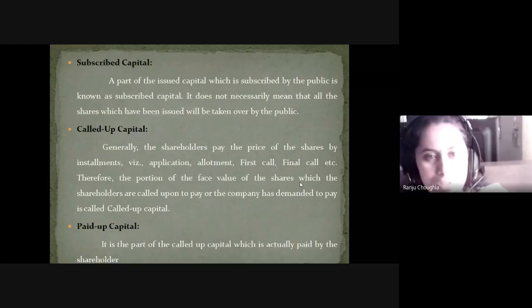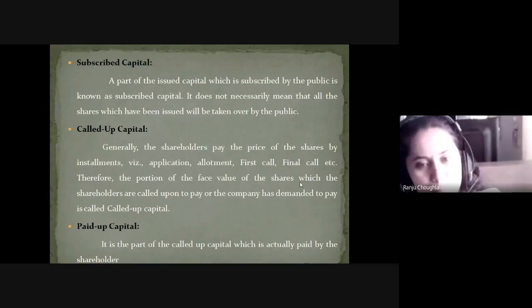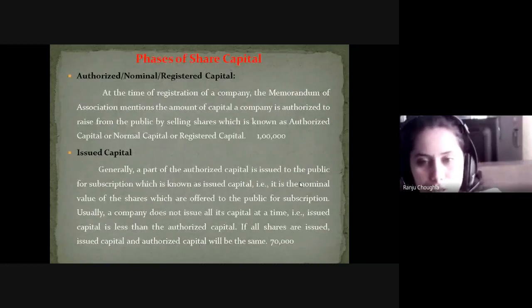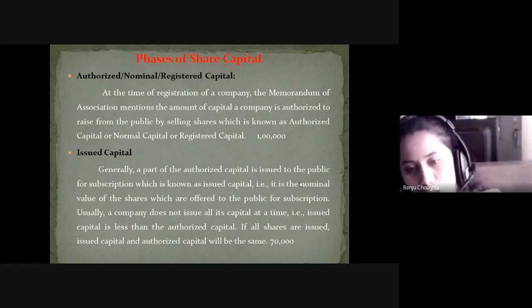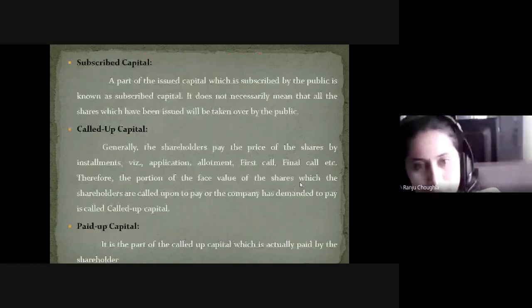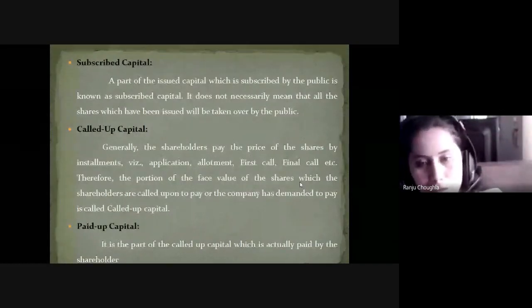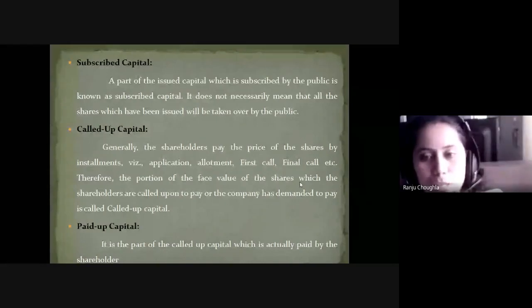So the next is subscribed capital. It is a step. First is authorized, registered. At the time of registration, first you put the registered capital. Next, out of that registered capital, some money you need to issue to the public. That is called issued capital. Next is subscribed capital. Out of that 70,000, how many shares are purchased by the public? That is called the subscribed capital.